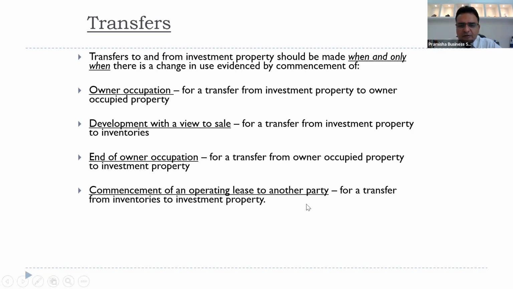Commencement of an operating lease to another party: for a transfer from inventories to investment property, it will no more form part of inventories. We'll show it as investment property and we'll show the rental income. But how to record these transfers? Have a look.